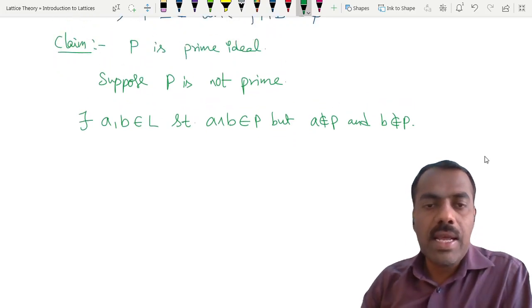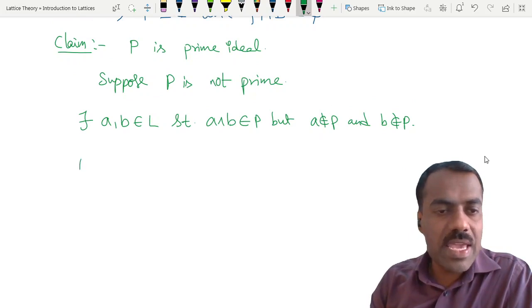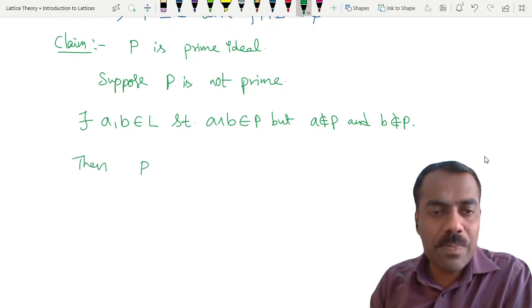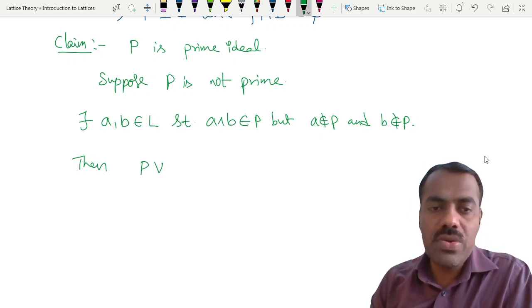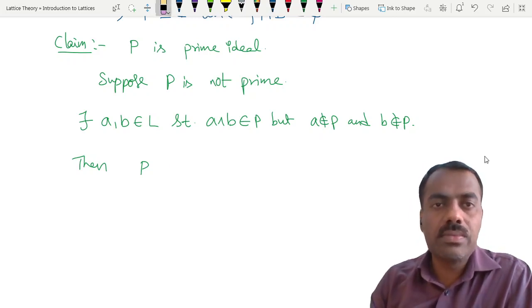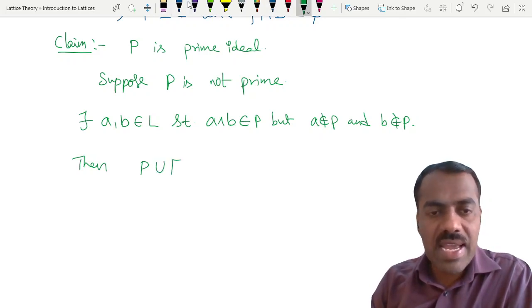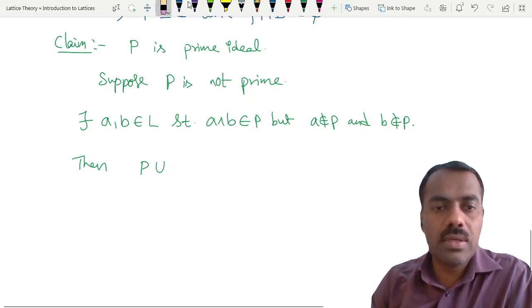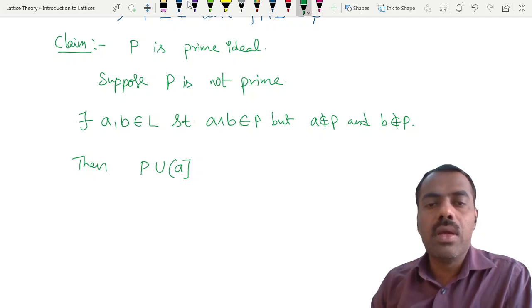Fine. Now, because A is not in P and B is also not in P, consider this P together with the principal ideal generated by A. What can you say about this?